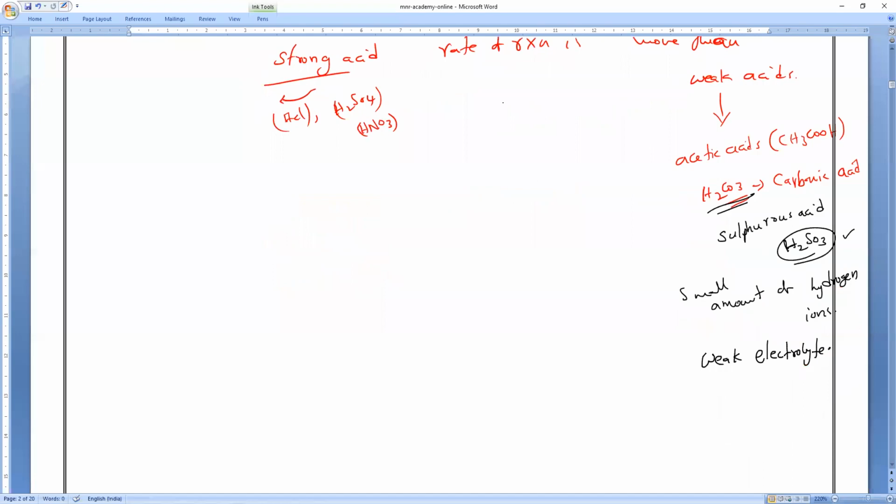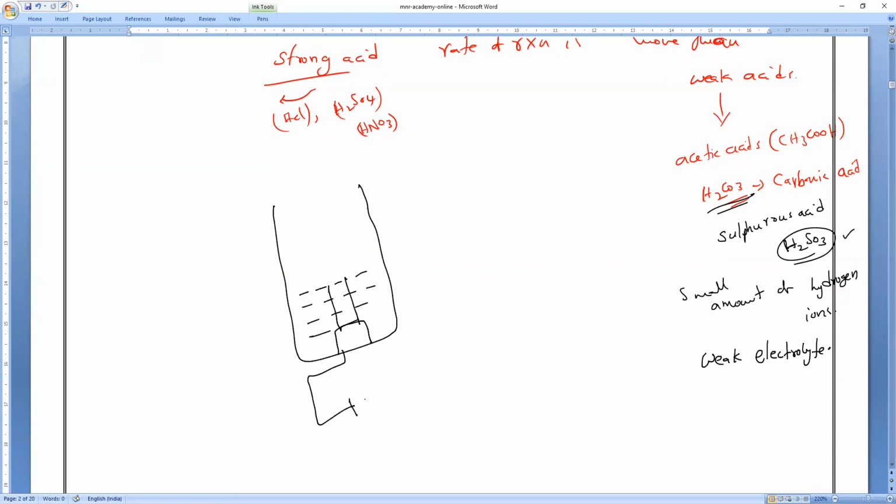Again question, what is an electrolyte? I know you have a doubt. The solution which we take in the electrolysis process, what do we call it? Electrolytes. Understand? So these rods we used to call as what?